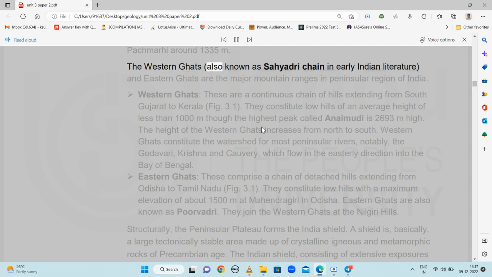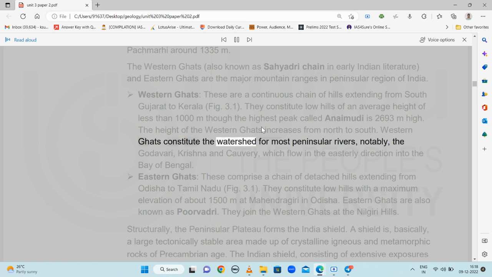The Western Ghats, also known as the Sahyadri chain in early Indian literature, and the Eastern Ghats are the major mountain ranges in the peninsular region of India. The Western Ghats are a continuous chain of hills extending from South Gujarat to Kerala. They constitute low hills of an average height of less than 1000 meters, though the highest peak, called Anamudi, is 2693 meters high. The height of the Western Ghats increases from north to south.